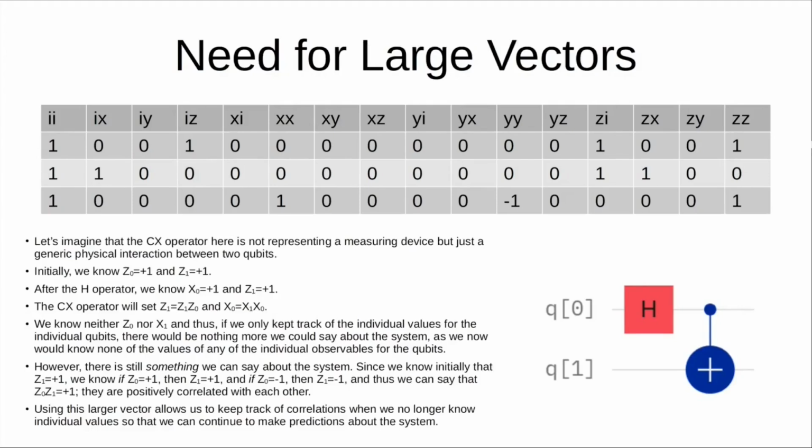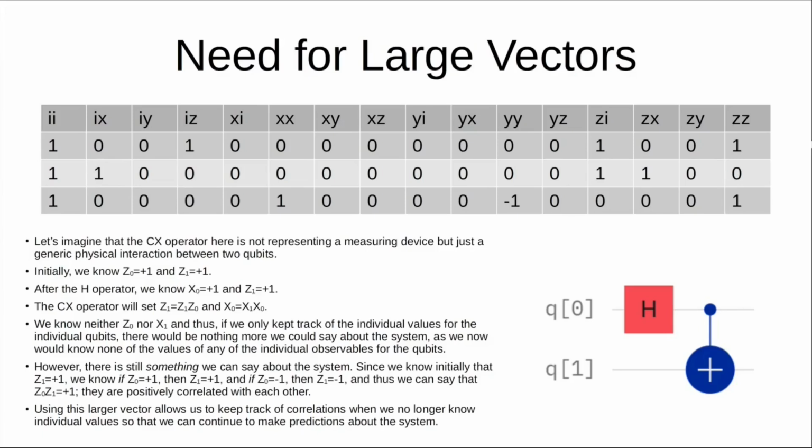Why do we need not just IX, IY, IZ and XI, YI, ZI? Why do we also need these things like XX, XY, XZ, YX, YY? Why do we need those things? Well, let's imagine that the CX operator isn't actually representing a measuring device. It's just representing some physical interaction that's happening between two qubits. And since it's not representing a measuring device, we don't have access to this recording, quote unquote, it makes. And so the only measurements we're doing are the measurements at the end of these two operators being applied to these two qubits. The H operator followed by the CX operator.